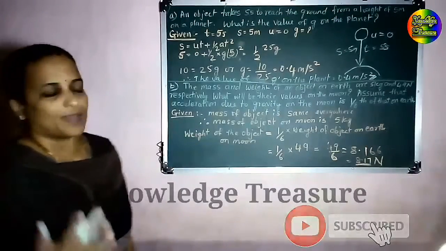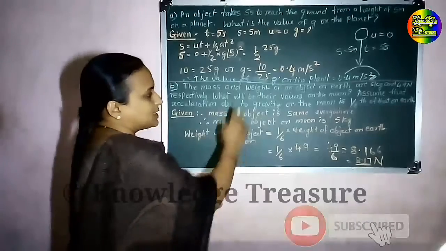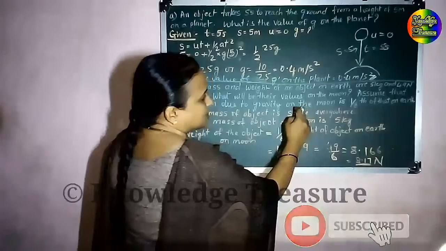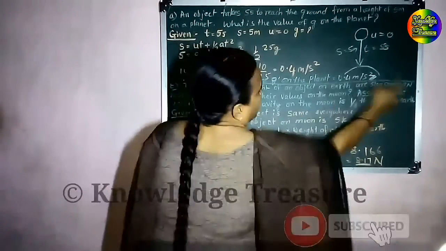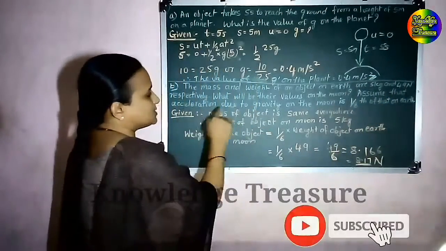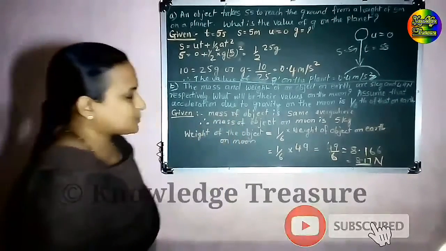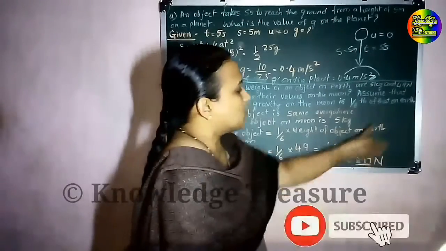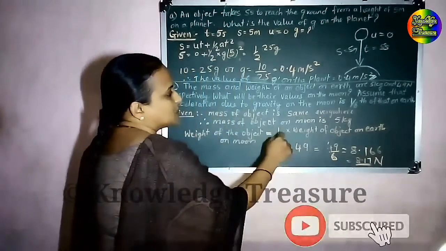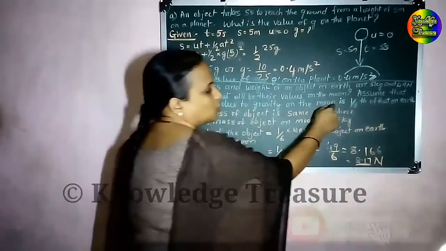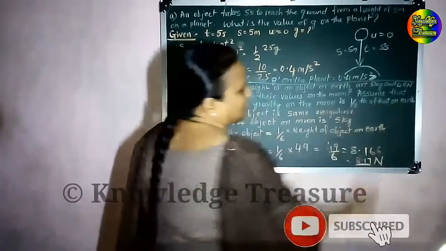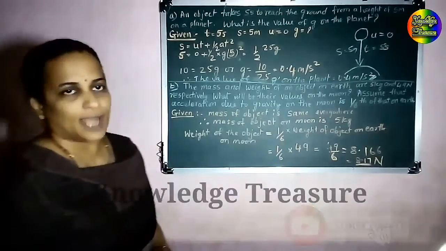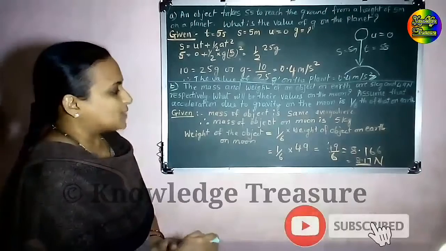Weight is not the same everywhere. So, the weight of the object, here what is given? The weight of the object on Earth is 49 Newton. Now, the weight of the object on Moon is equal to 1 upon 6 into the weight of the object on the Earth, because the acceleration due to gravity on the Moon is 1 upon 6 of that of the Earth.